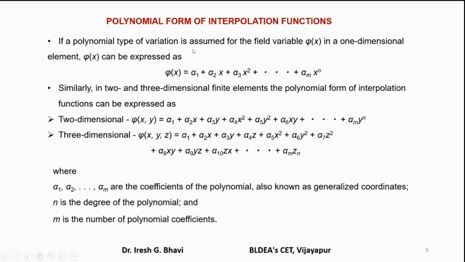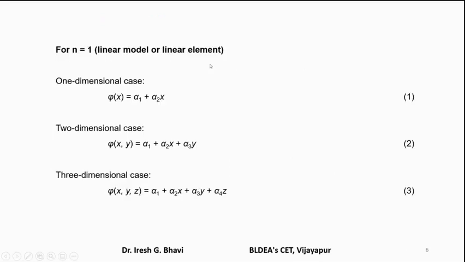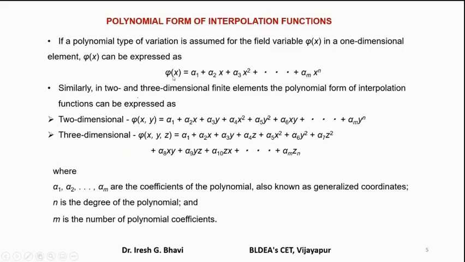If a polynomial type of variation is assumed, means whatever the displacement variation in the element is assumed to be polynomial type, then in a one-dimensional element the displacement model will be given like this: phi of x is equal to alpha 1 plus alpha 2 x plus alpha 3 x square plus up to alpha m into x raised to n.